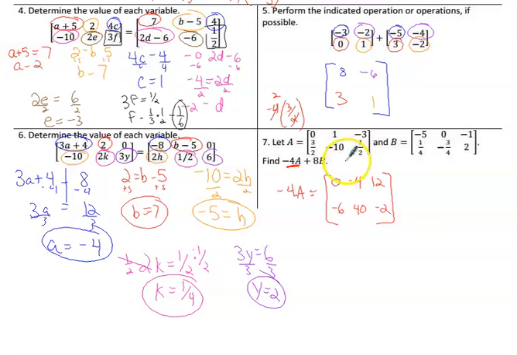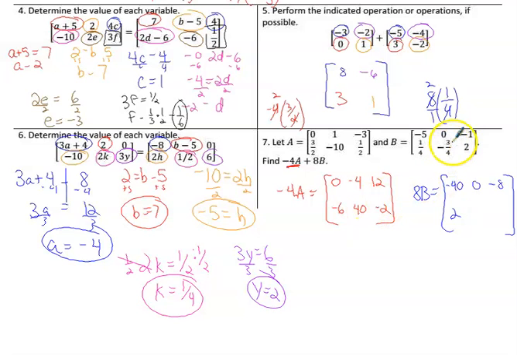Then we also have to do 8b. So let's find out what 8b is. 8b is 8 times everything in the b matrix. So 8 times negative 5 is negative 40. 8 times 0 is 0. 8 times 1 is 8. There's the top row. 8 times a fourth, 4 goes into 8 2 times, 2 times 1 is 2. And then 8 times negative 3/4, 4 goes into 8 2 times, 2 times negative 3 is negative 6. And then 8 times 2 is 16.